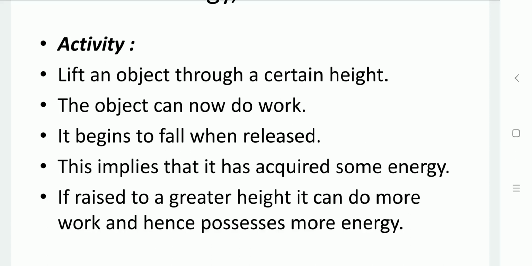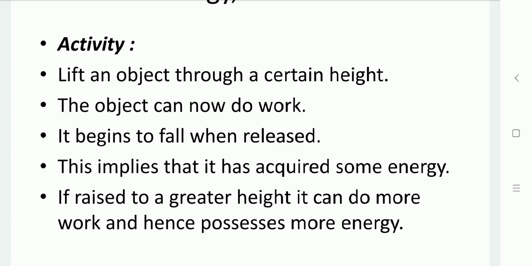Next activity, lift an object through a certain height. The object now will do work. After reaching a certain height, the object will free fall when released downward. So it acquires some energy. While it is raised to a certain height, it needs more work, it requires more energy.